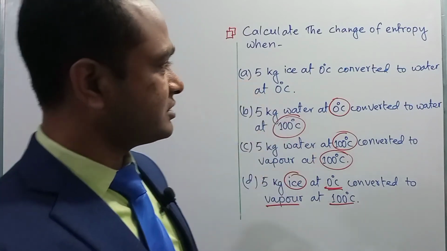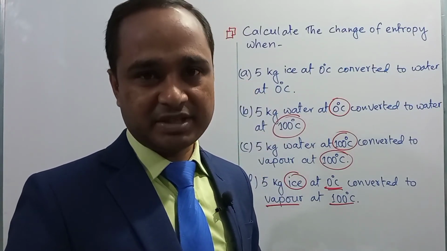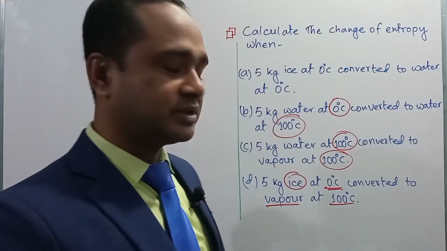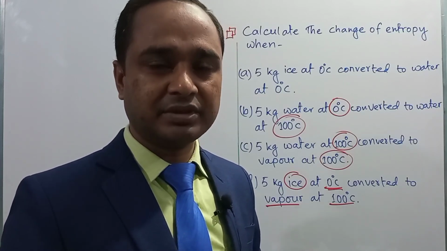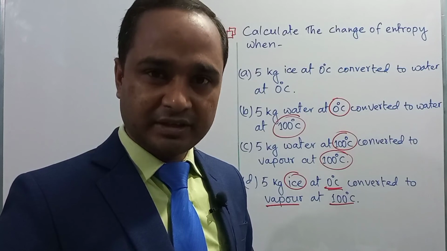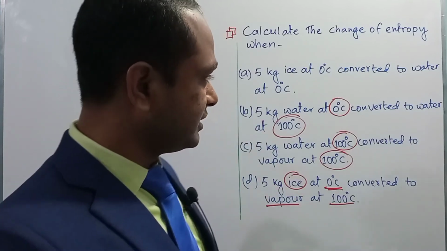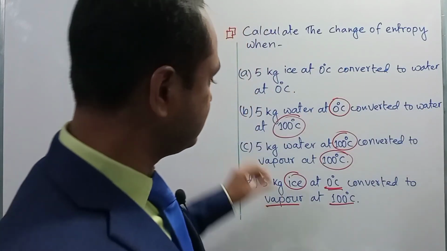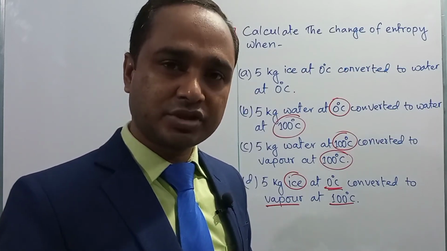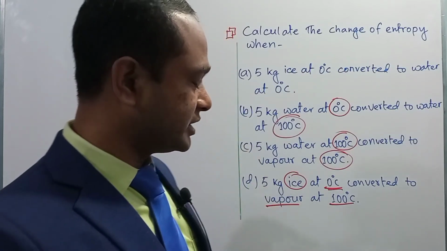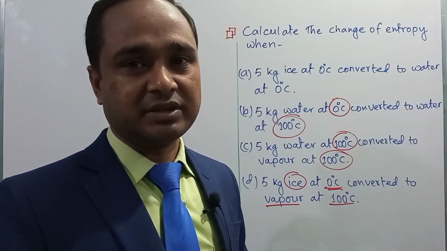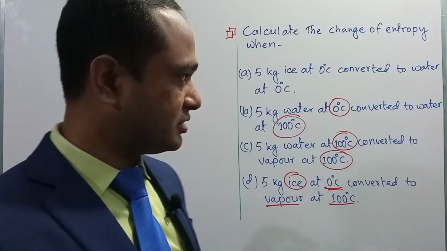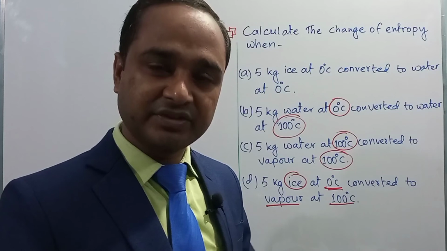When the state of the matter changes, the temperature remains the same. So that will be the first step, and in this step the required heat is calculated using the expression m L F. And in the second step, the water will be converted from 0 degree Celsius to 100 degree Celsius, which we have calculated in the previous question. And finally we have to calculate the required heat to convert the water at 100 degree Celsius to vapor at 100 degree Celsius, and the respective change of entropy will be calculated in 3 steps, right?